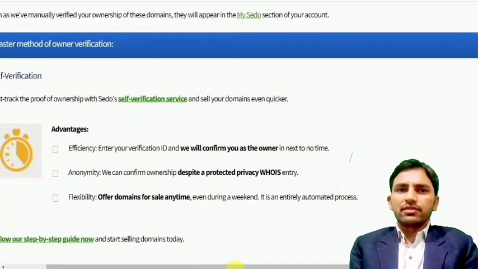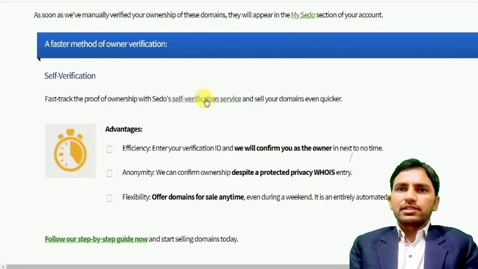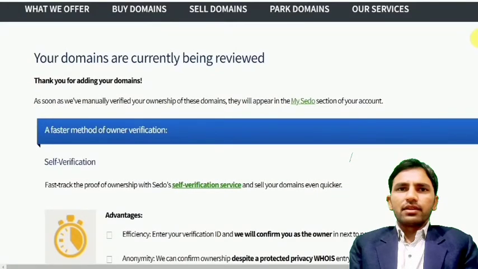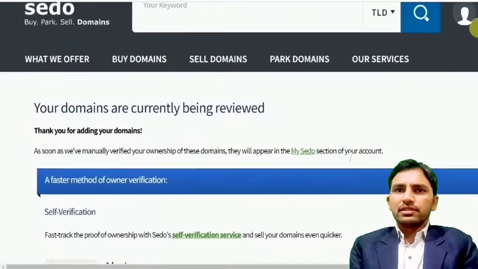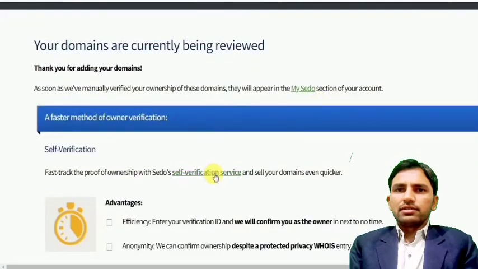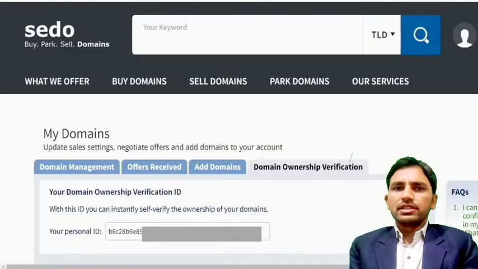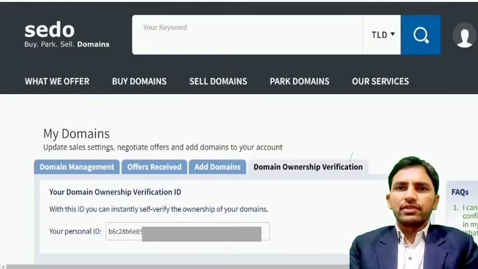Self verification is the process by which, without any delay, your domain quickly gets registered with Shadow. For this, a code will be generated, and you need to add this value to your domain. You can see here your domain ownership verification ID created. Click on this domain ownership verification and just copy this verification ID.